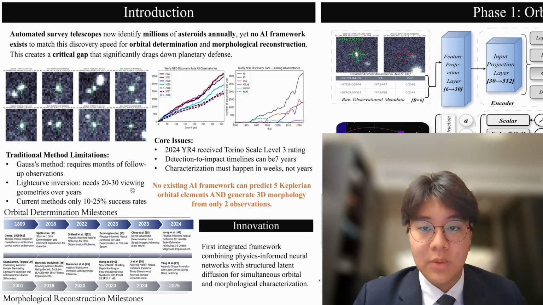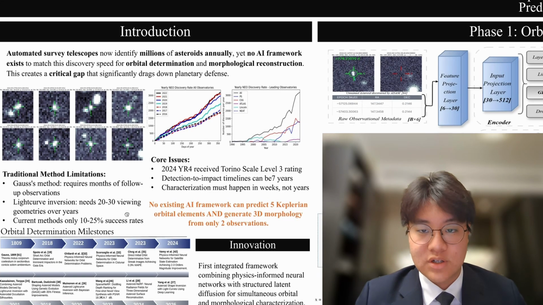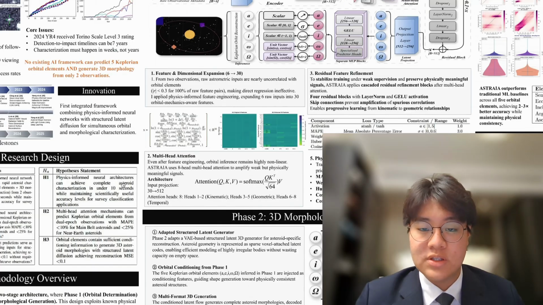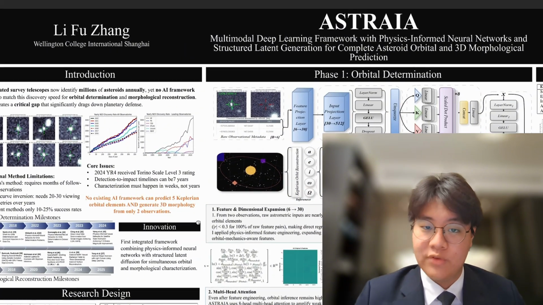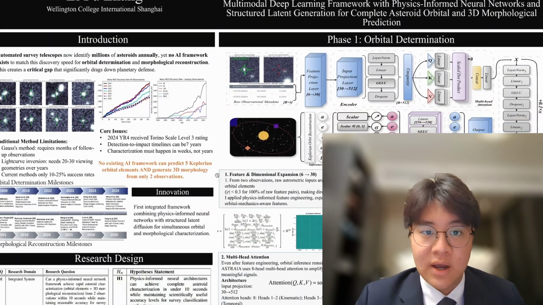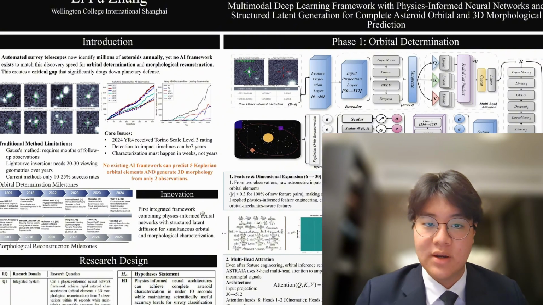Most of the time, when it comes to planetary defense, we need fast estimates before we need to precisely measure them. If I were to look for new solutions, I'd go with AI systems. I'm Li Fuzhang from Wellington College International Shanghai, and this is a project video introducing ASTRAIA, a multimodal deep learning framework for rapid asteroid orbital and morphological prediction.